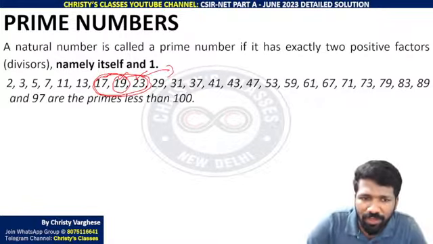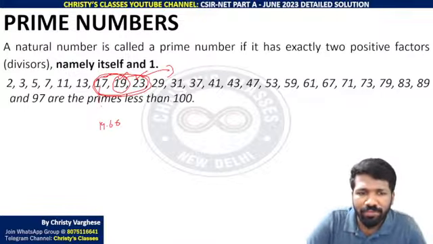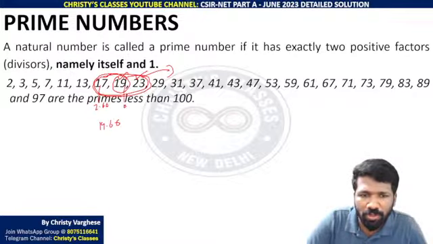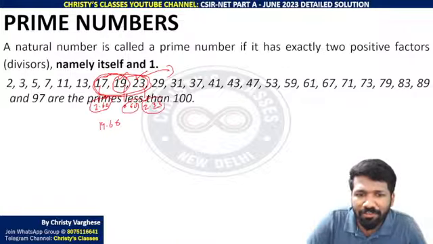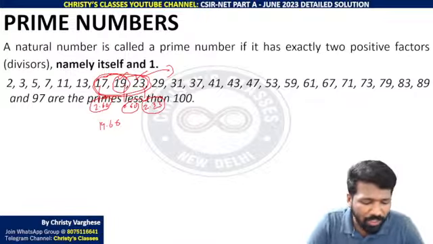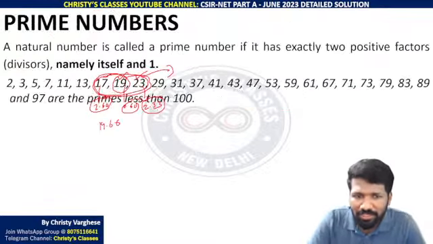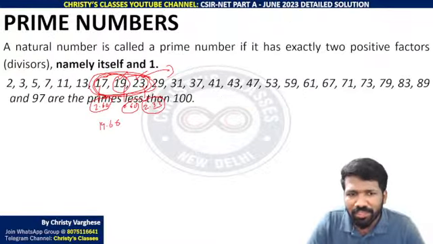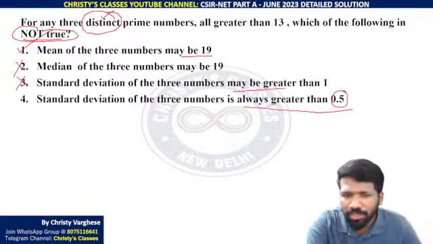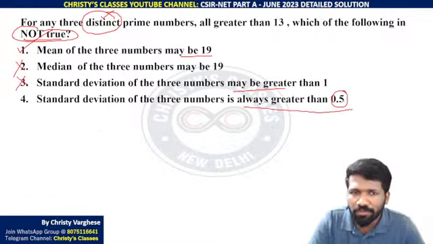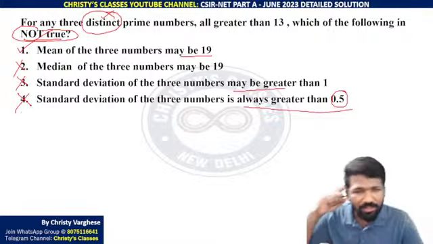इसका standard deviation if you find 19.66 is the mean. 19.66 से difference लिया तो 17 is actually 2.66 away. This is 0.66 away. This is almost 2.33 away. इसका स्क्वायर का एवरेज करके स्क्वायर रूट लेना है. That will give you more than 2 value only. The value will be more than 2. So the least distributed, yeah, least variation data itself gives you more than 2. So we can say always greater than 0.5 is a true statement. Not true पूछा है, इसलिए option 4 answer नहीं है.